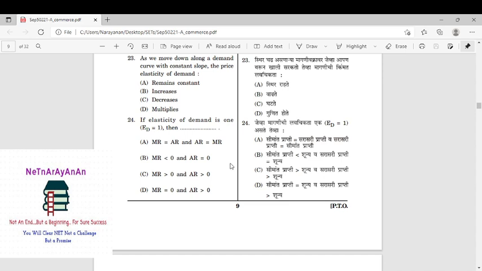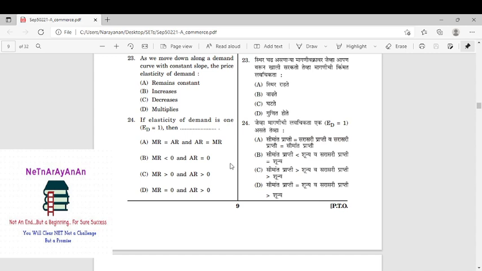If it is equal to 1, MR will be 0, right? If it is greater than 1, MR is positive. If it is less than 1, MR is negative. If it is 1, MR will be 0, but TR will be at the maximum level. Even check with the formula: MR is nothing but AR into (elasticity minus 1) by elasticity. So elasticity is taken as 1, so 1 minus 1 by 1, 1 minus 1 is 0, right? Certainly 1 minus 1 is 0.